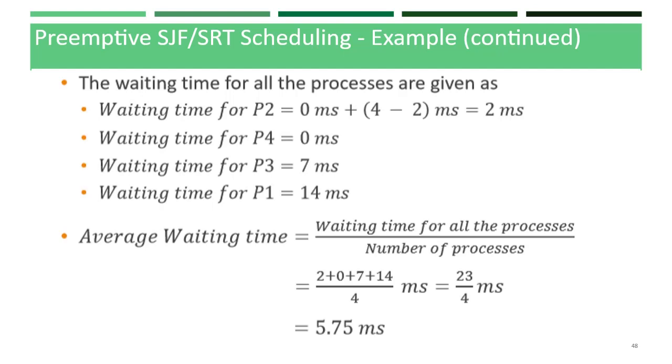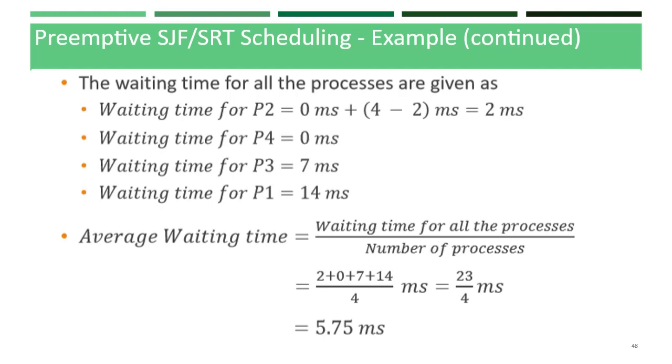Since the execution time for completion of P4 is 2 milliseconds, which is lesser than the remaining time for the execution completion of P2. Here for P2 it is 3 milliseconds. So waiting time for P3 is 7 milliseconds. So P3 starts executing after completion of P4 as well as P2. So waiting time for P1 is 14 milliseconds because P1 starts executing after completion of P4, P2 and P3.